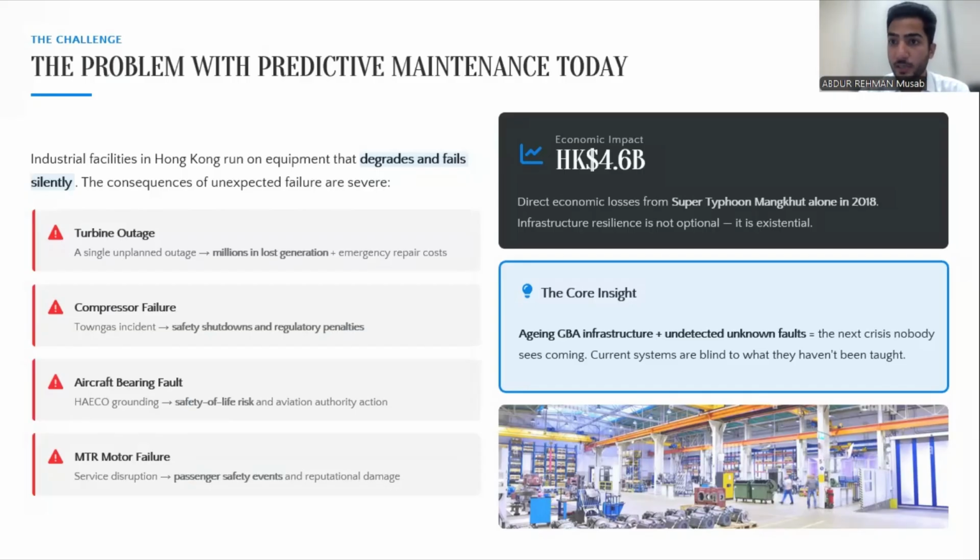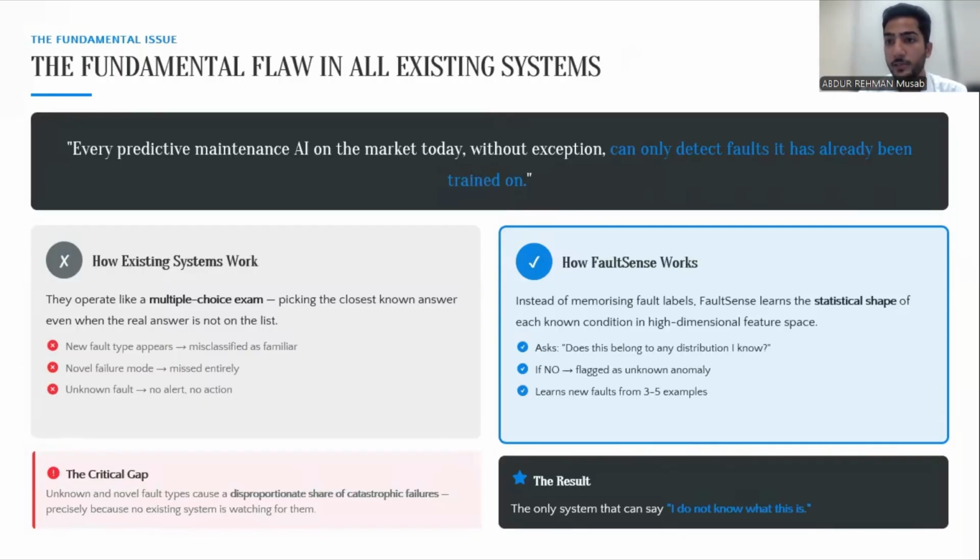And why this happens is because the predictive maintenance that we have nowadays actually identifies the failure from the data which it already has. And there might be some failures which are not known to the data. What it does is flag it as a similar failure in the data, and that's even worse. For example, it flags it as a failure and the maintenance has happened already, but the fault still lies. That's where FaultSense comes in.